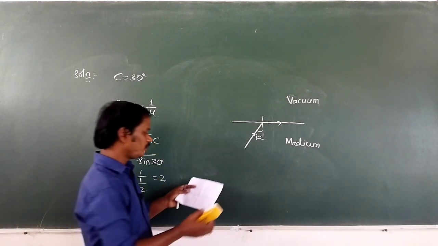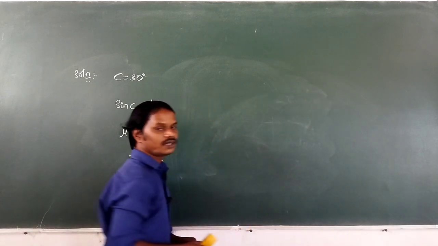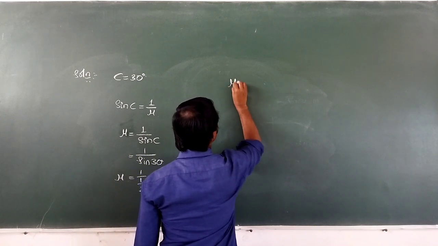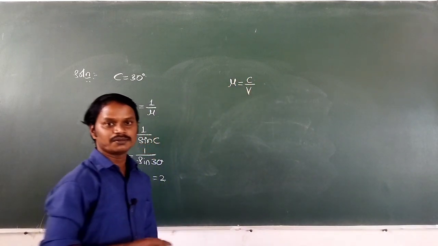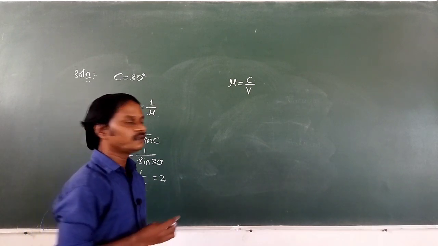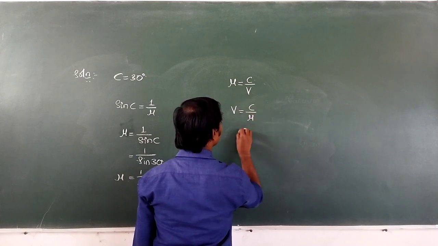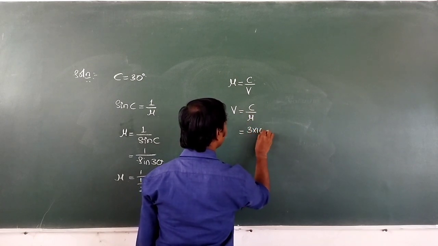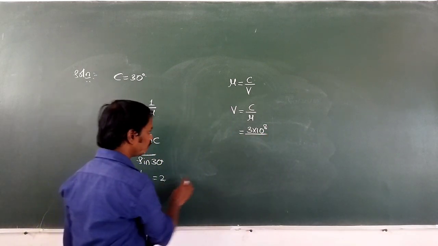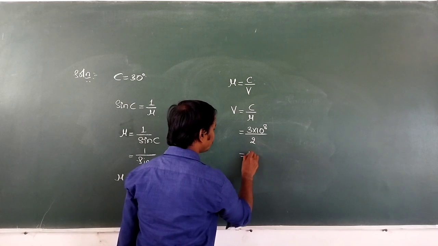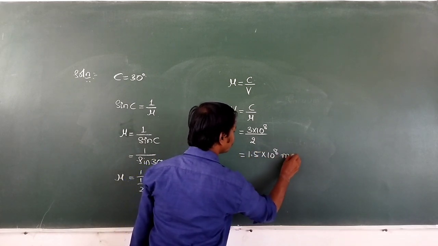But what is our aim? Our aim is to find the velocity of light in this medium. What is the relation between refractive index and velocity? That is mu is equal to C by V, where C is the velocity of light in vacuum and V is the velocity of light in the medium. Then V is equal to C by mu. C is 3 into 10 to the power of 8, and mu, the refractive index of the medium, is 2. Then 3 by 2 is 1.5, so 1.5 into 10 to the power of 8 meter per second.